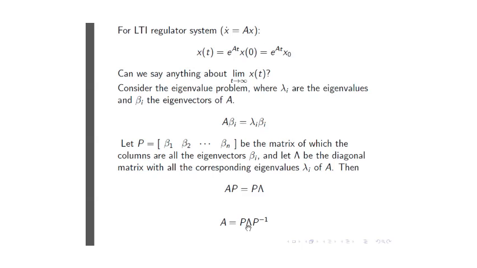I'm not sure whether it's got a name, but let's call it capital lambda, the eigenvalue diagonal matrix, post-multiplied by the inverse of the modal matrix.